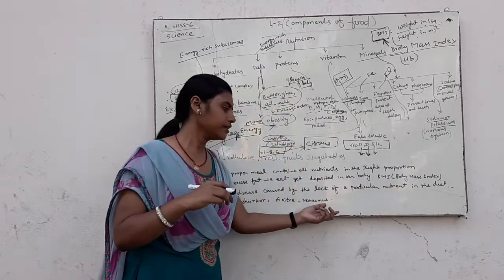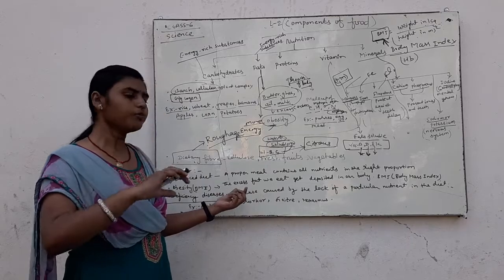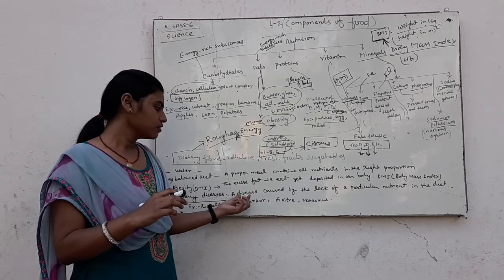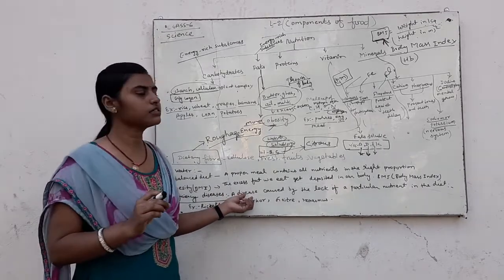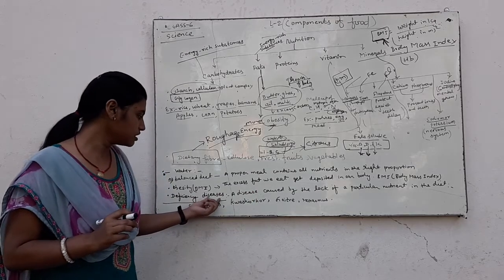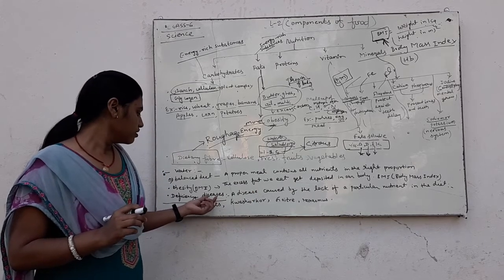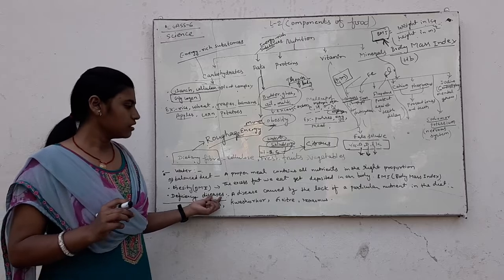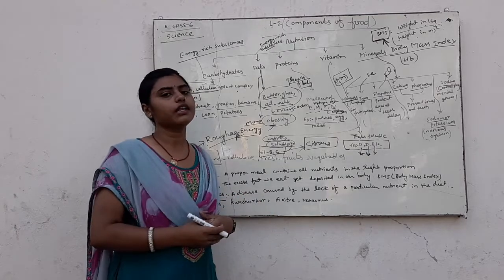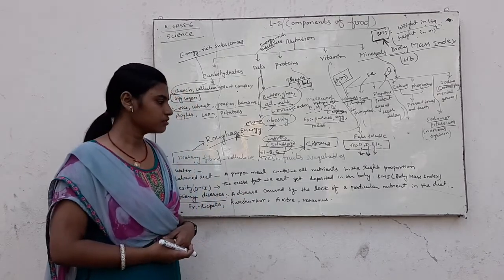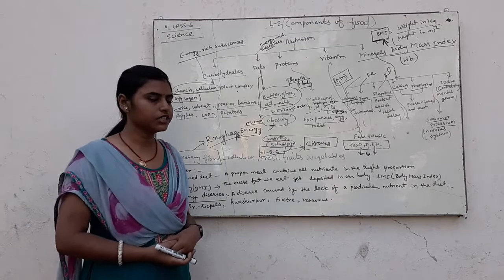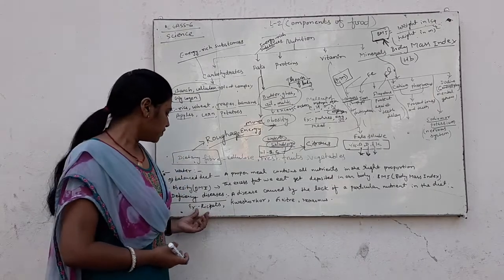In our diet, if there is a lack of a particular nutrient, we suffer from a disease known as a deficiency disease.